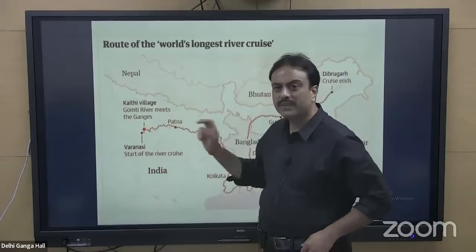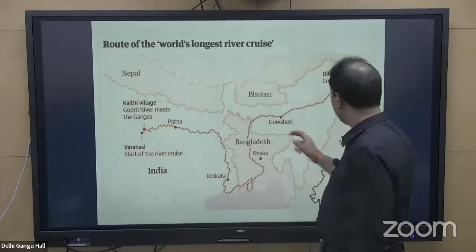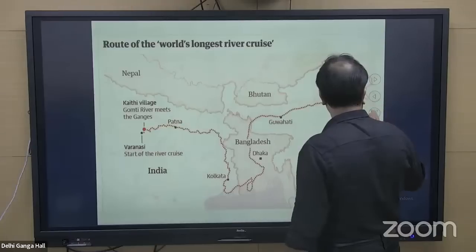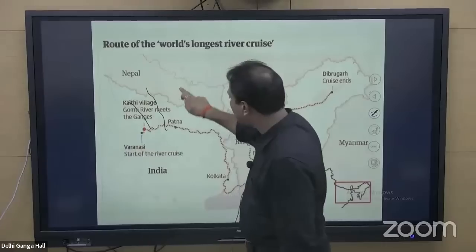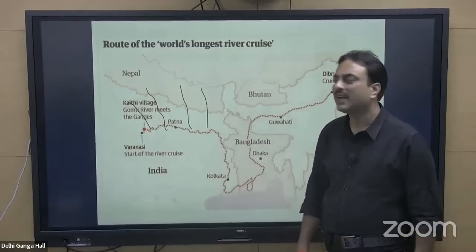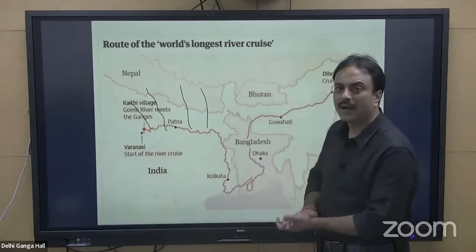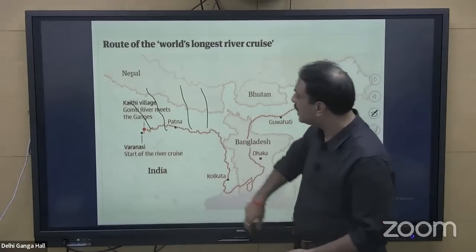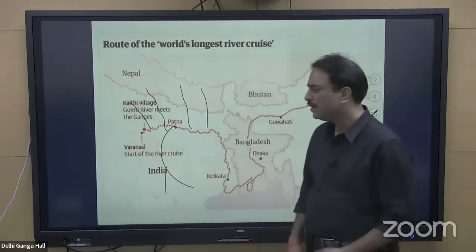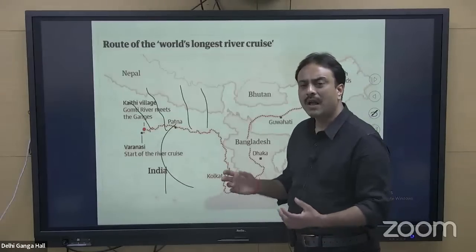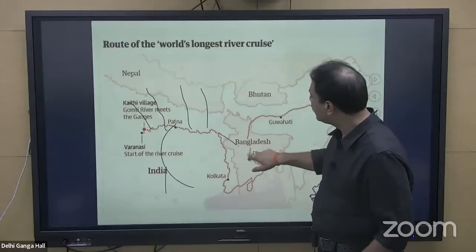So, Gomti, Ghagara, Gandak, Kosi. If I want to draw that, Gomti very close to Varanasi, Ghagara, Gandak, Kosi. Gomti, Ghagara, Gandak, Kosi will be left bank tributaries of Ganga. Then the right bank tributary, the major one, will be river Son. Son has a tributary called Rihand. So the tributaries of Ganga after Varanasi will become important. Here the Ganga distributes in this manner.